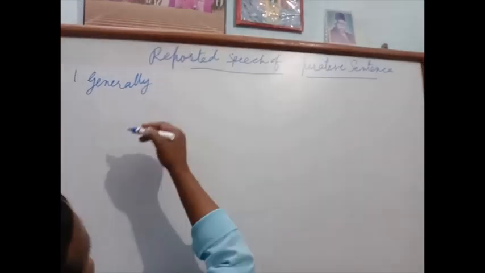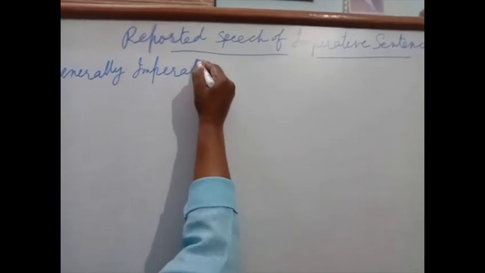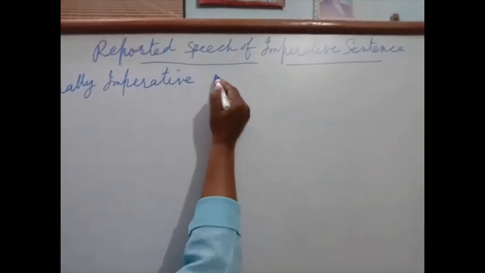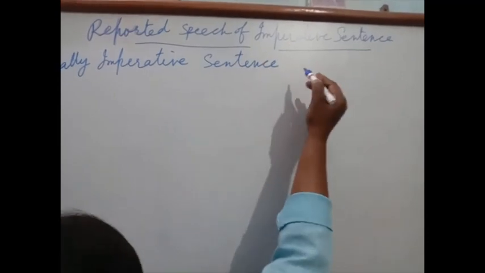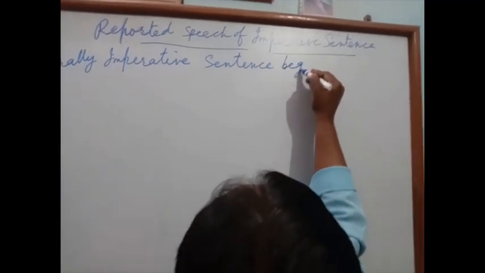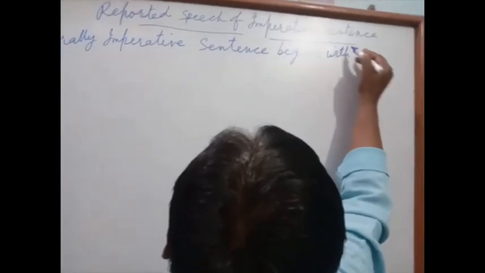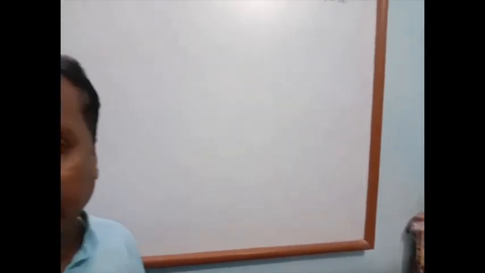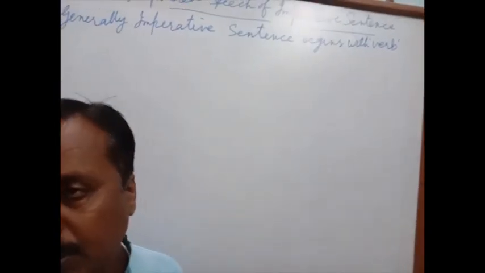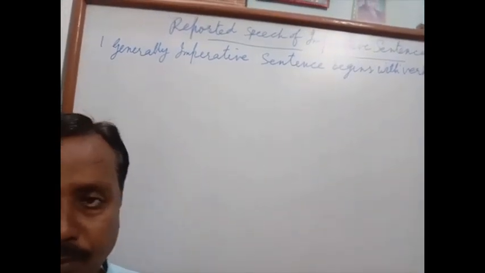Generally, imperative sentence begins with a verb. For example, bring me a glass of water. Get out from here. Stand up. Sit down.